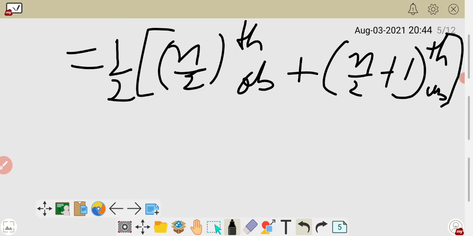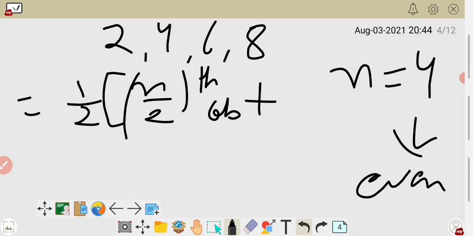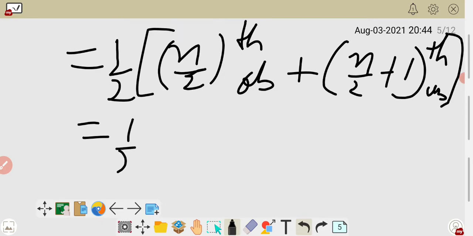It is the formula for what? Even. Now what is the value of n here? N is 4.